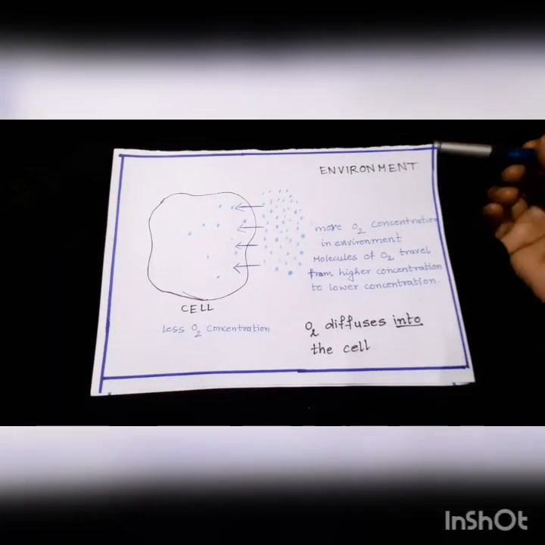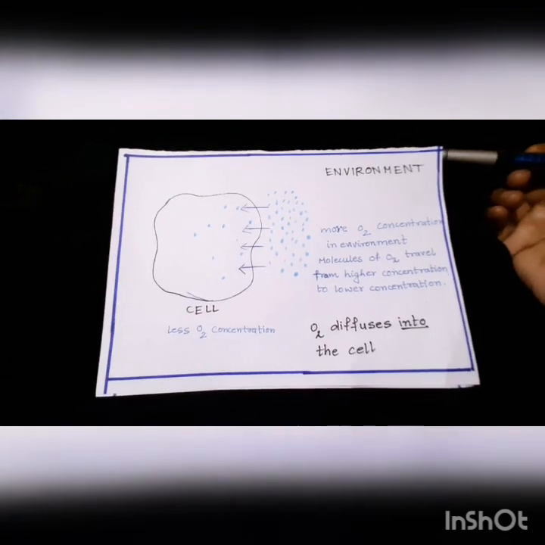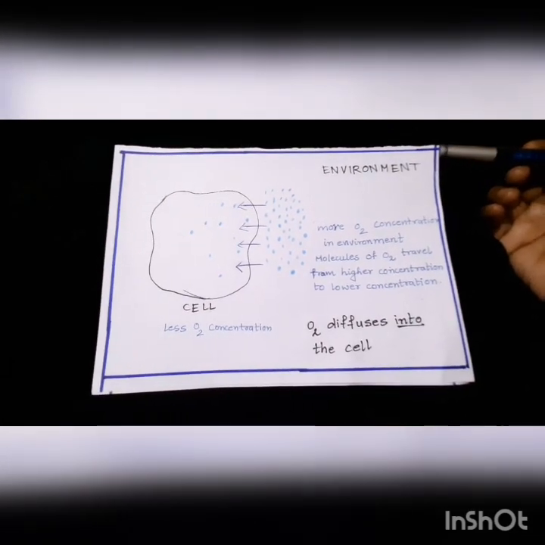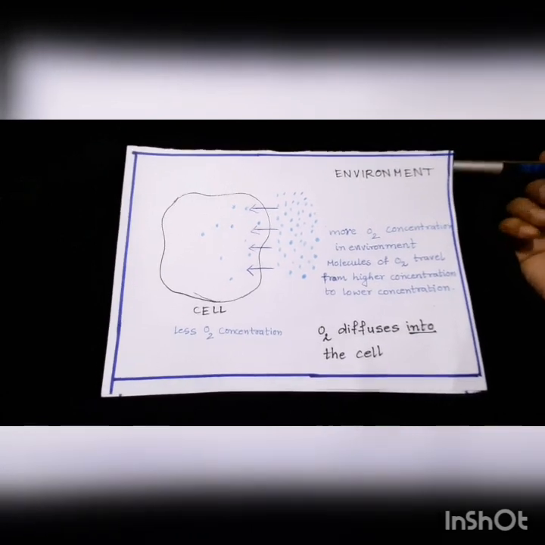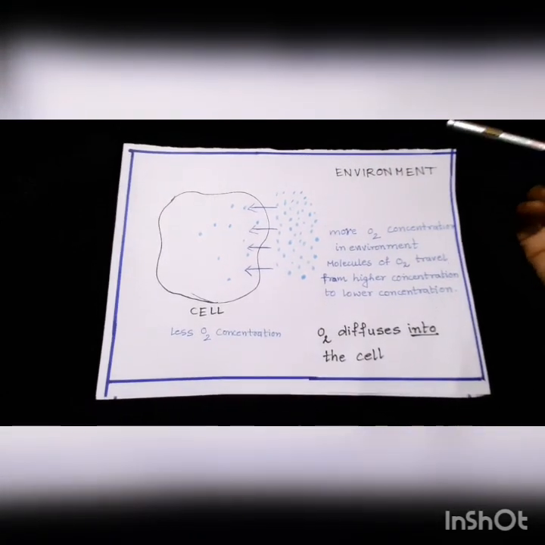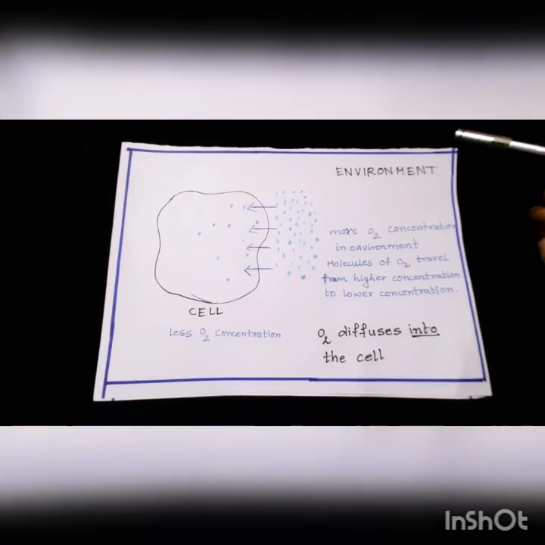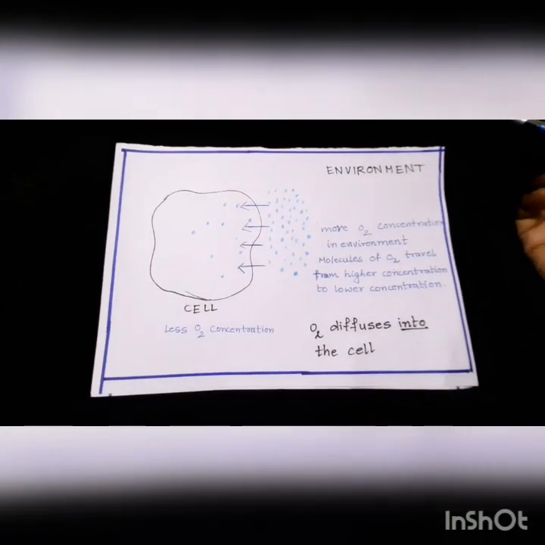Now let us take a simple example of respiration, how gases move in and out of a cell in case of respiration. We must understand here that in respiration, oxygen is taken into a cell and carbon dioxide is released out of a cell.